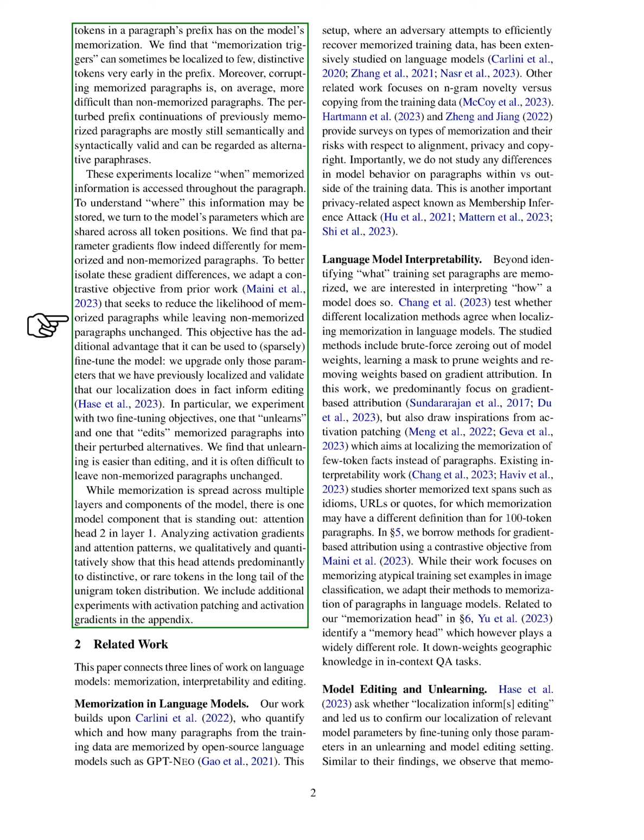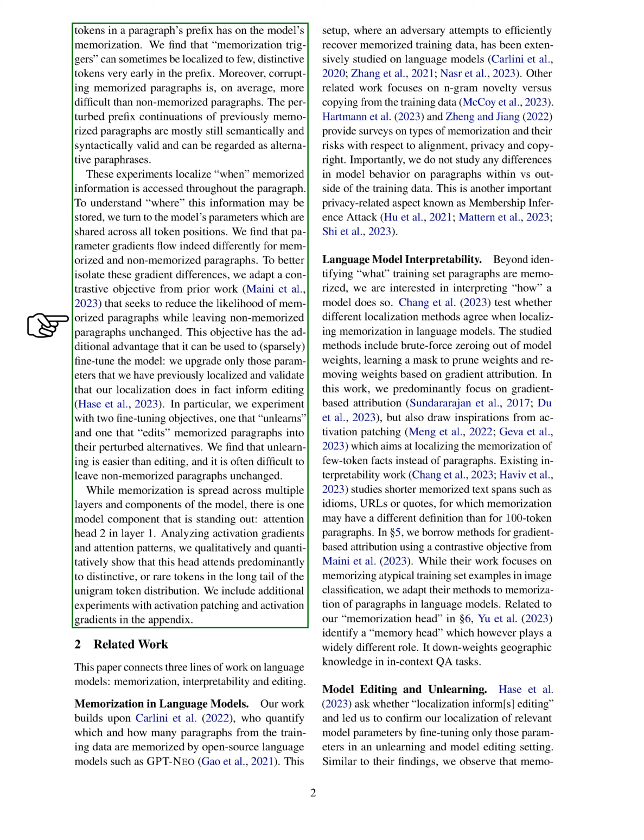We investigate when the model accesses memorized information within a paragraph and how this information is stored in the model's parameters. By modifying a contrastive objective, we can fine-tune the model to reduce memorization while keeping non-memorized paragraphs unchanged. We find that unlearning memorized information is easier than editing it.